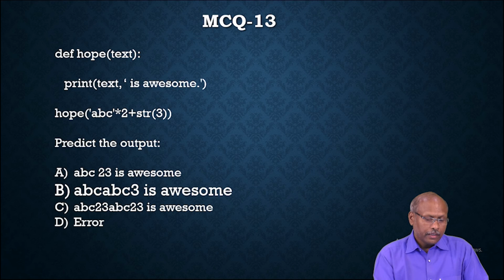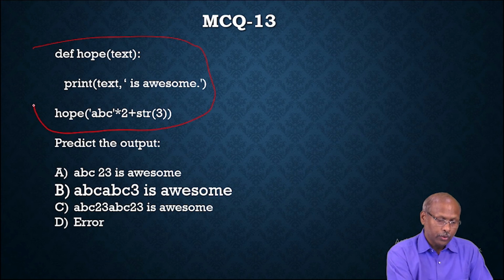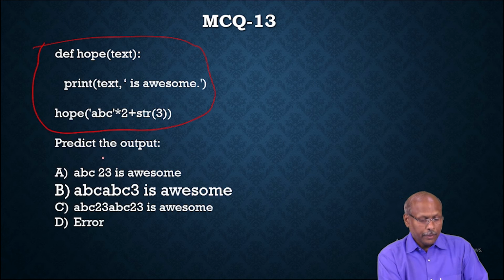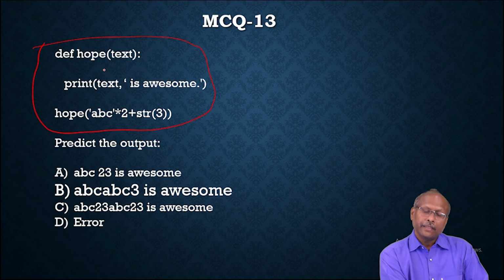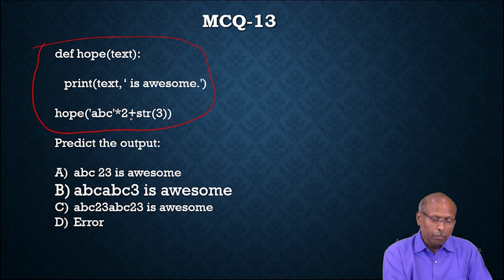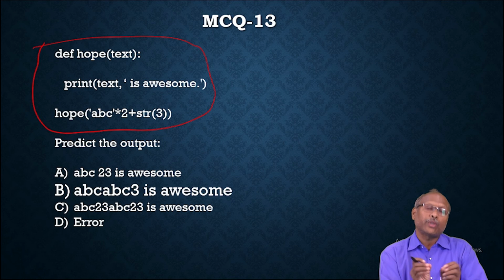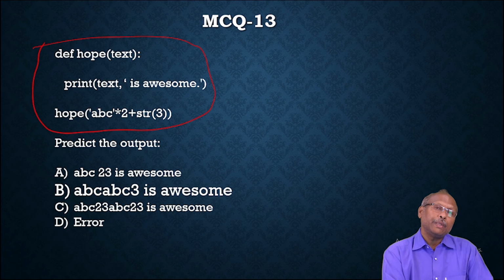Next, a small question they gave. def hope(text): print(text + " is awesome"), then hope("ABC" * 2 + str(3)). Predict the output. This is a small separate function given, and you have to evaluate it. Hope is my function. Inside the function we are printing text is awesome. Hope is passed a parameter, "ABC" * 2 + str(3). ABC into 2 means the string is multiplied 2 times, that means the string will be replicated 2 times. Plus str(3) means you are converting the integer into a string and concatenating.